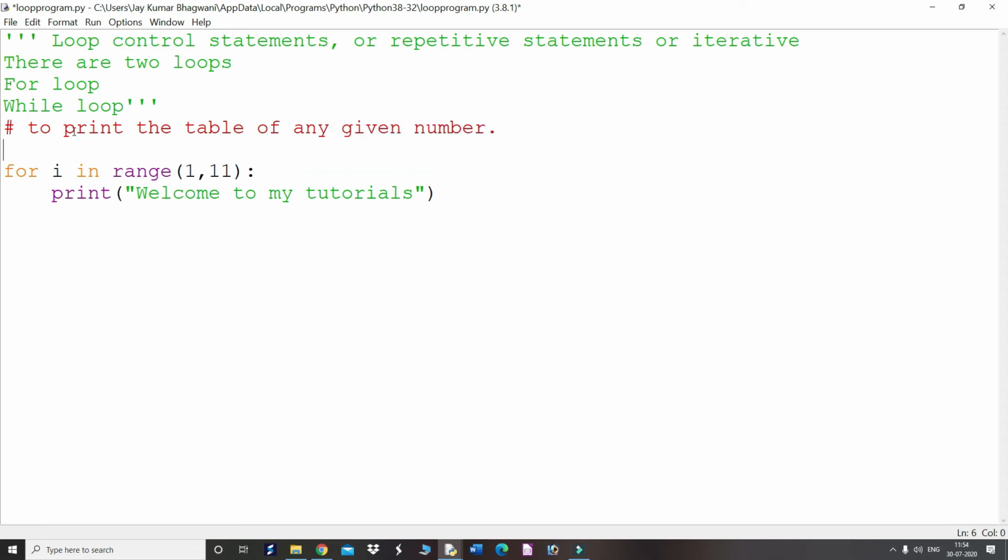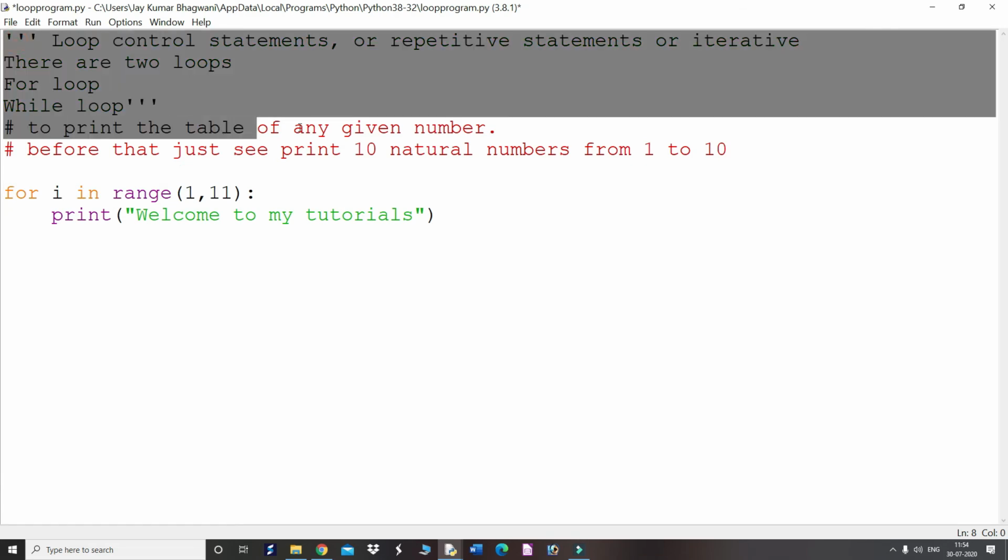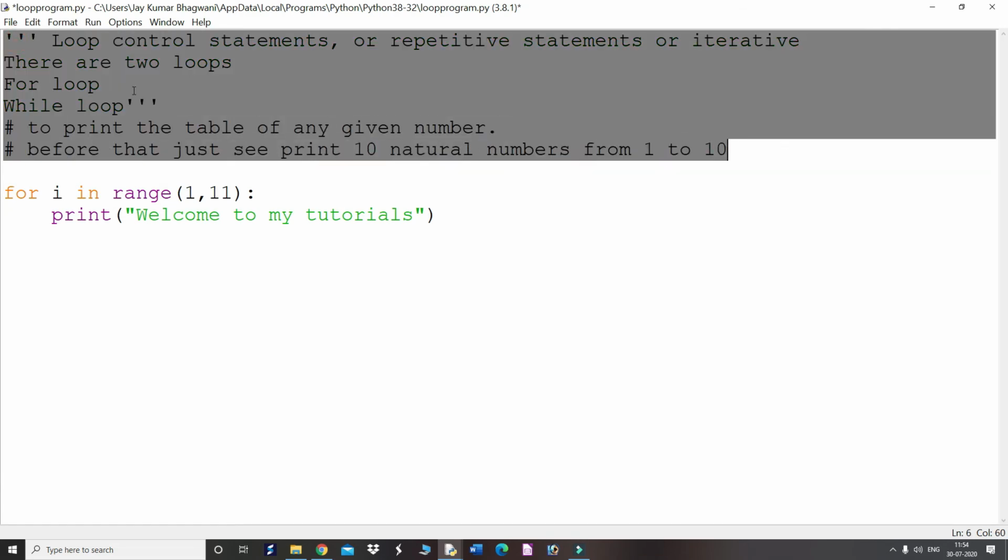Okay, but before that, just see printing 10 natural numbers from 1 to 10. So for I in range, this will be the same, and these are all comments. You don't have to bother about them. These are simply comments. They will not be interpreted by Python.